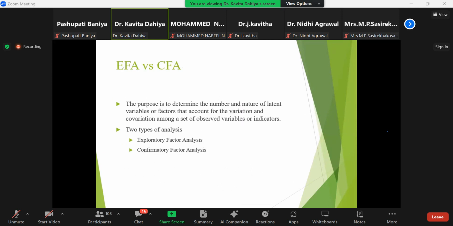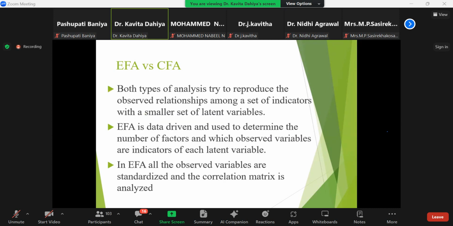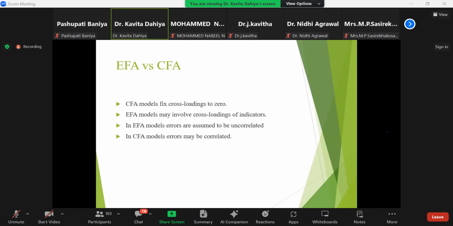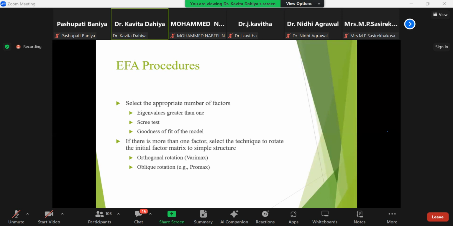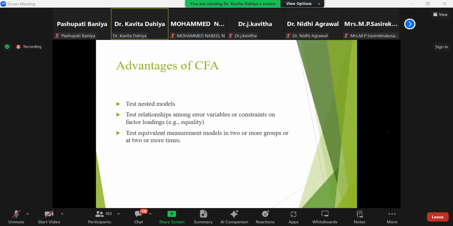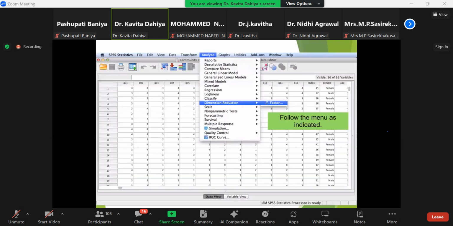The purpose is to determine the number and nature of the latent variables or factors that account for the variation and covariation among a set of observed variables or indicators. Two types of analysis: exploratory analysis and confirmatory factor analysis. These are very easy to understand, no need to waste time on this. So let's move ahead.